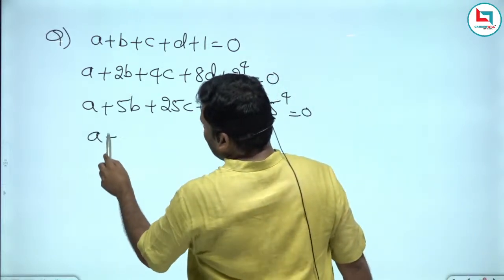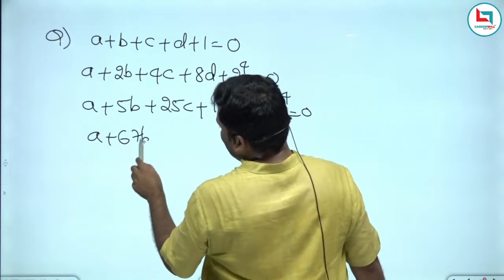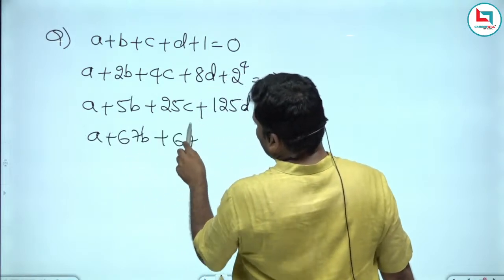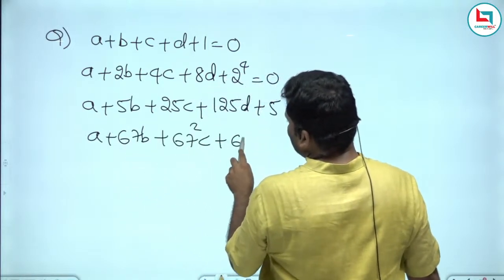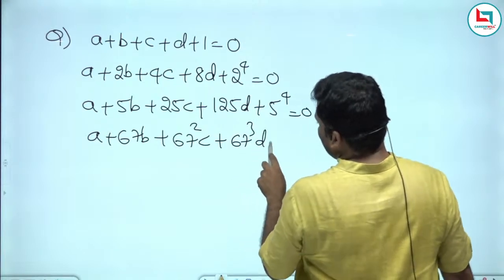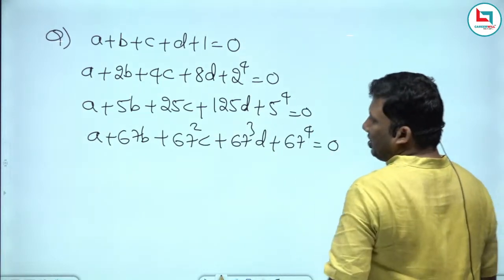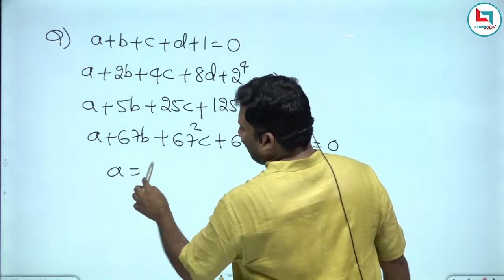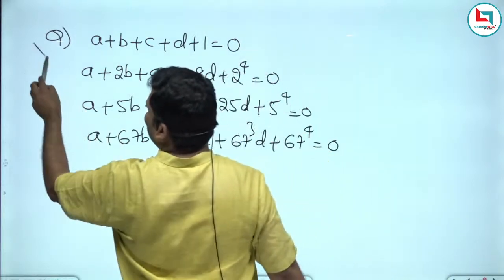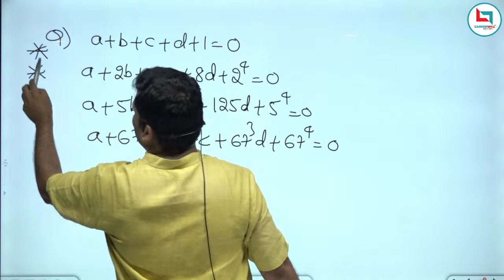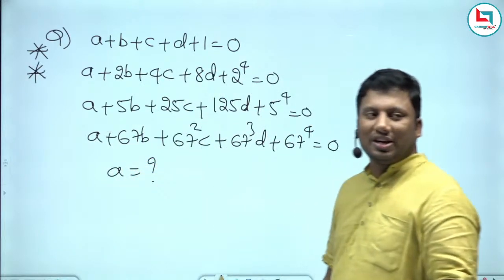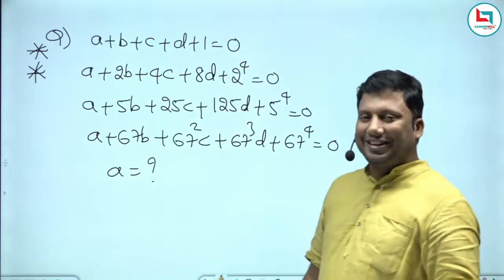A plus 67b plus 67 square c plus 67 cube d plus 67 power 4 is equivalent to 0. Find the value of A. Very, very good question. Seemingly a very difficult question, but actually it's a very easy question.